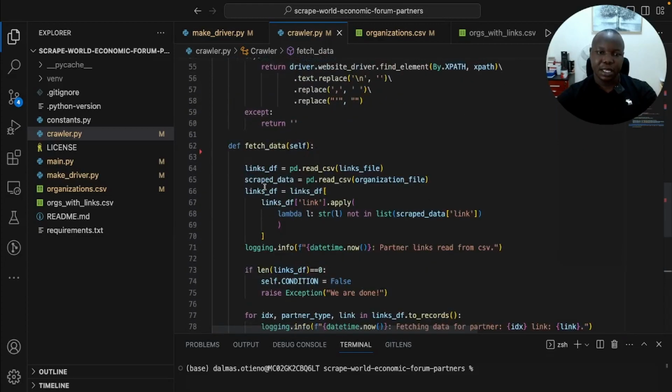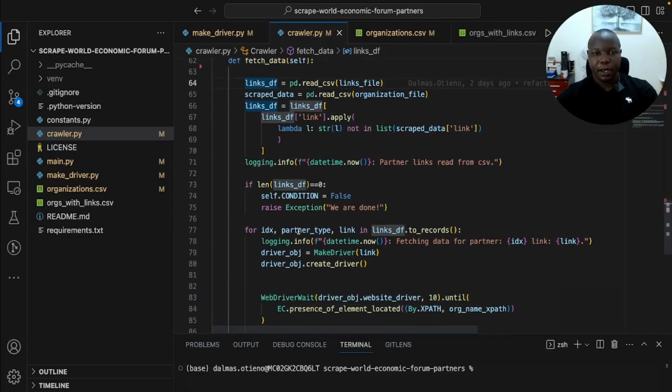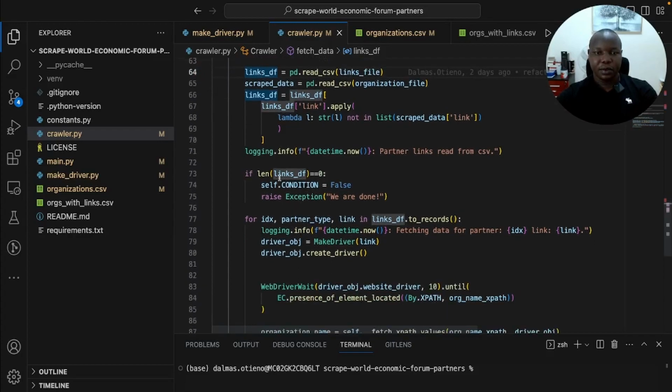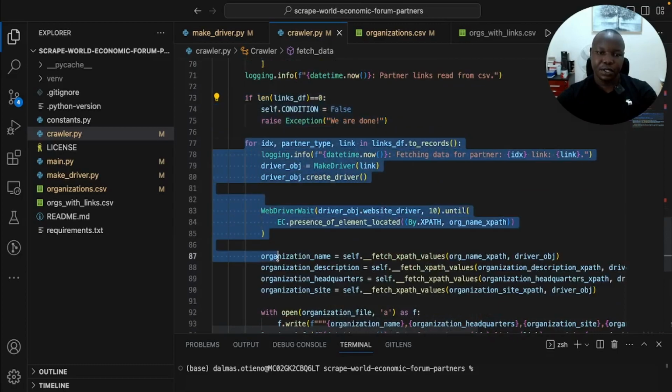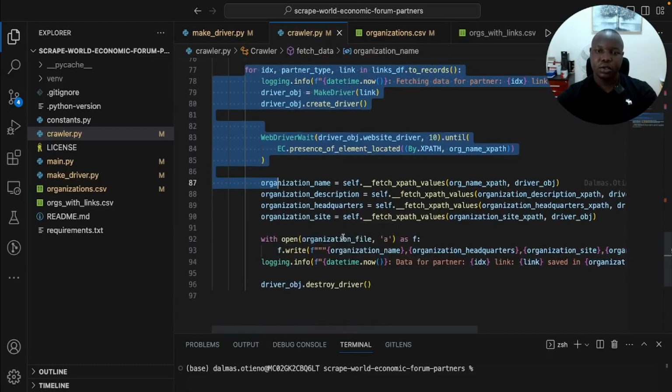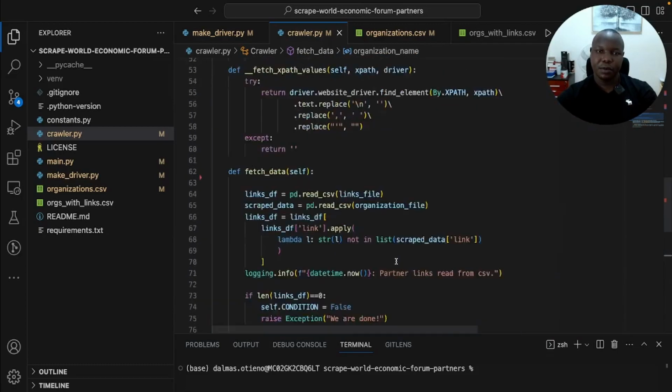And when we run it, we read the two data frames, and then we filter the links data frame, which has the links that we are scraping. We filter off those that we already read the partners from. And then in case this links data frame is now empty, then we can say that we are done. We have fetched everything. The rest of this information is just using XPath to get the information about our partner.